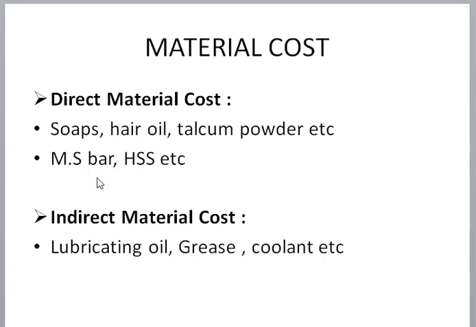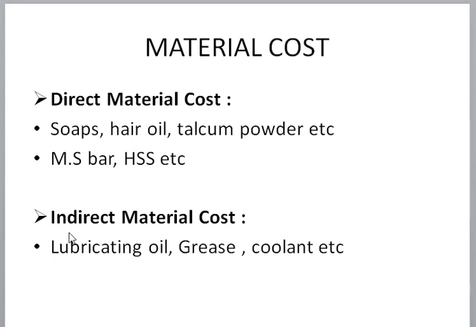With the help of MS bar, or we can say casting material, we can develop our lathe machine tailstock and our lathe machine bed. Then HSS material, high speed steel material. With the help of this material we can develop different types of tools: lathe tools, drilling tools, reamers, grinding tools, all tools we can develop with this HSS material.